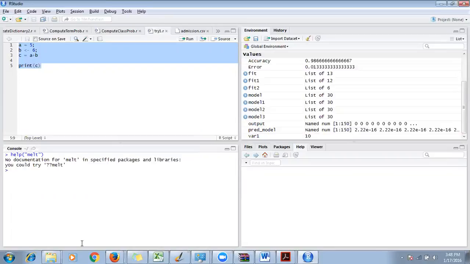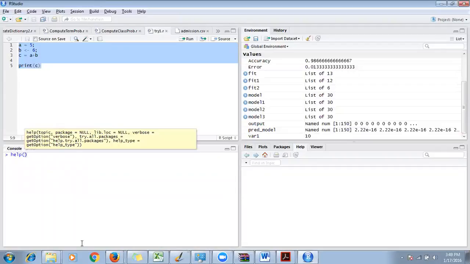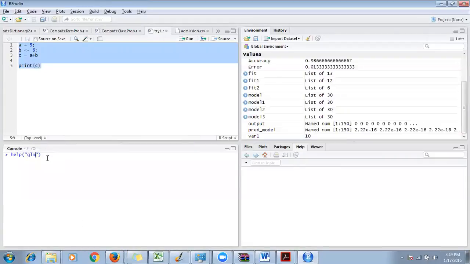When I say melt, there is no package. Hold on a second, let me use another one. I know there is a default function called GLM. GLM is a function we'll be using when we read regression and logistic regression, all the regression models towards the later part of the class. But let's say I don't know how to use GLM. So you just type help, GLM inside the double quotes, and click on it.